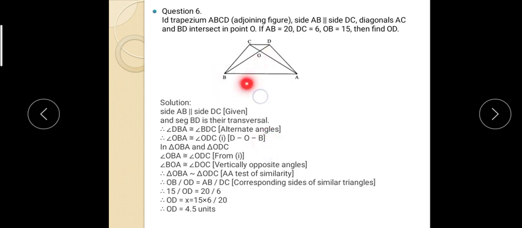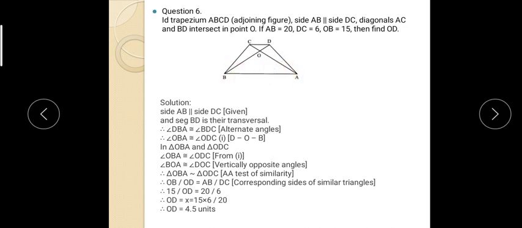Now in triangle OBA and triangle OCD, angle BOA and angle COD are vertically opposite angles. From the first, these two angles are congruent, and therefore by AA these two triangles are similar. So triangle OBA is similar to triangle ODC. Here the one-to-one correspondence is very important: O corresponds with O, B with D, and A with C.